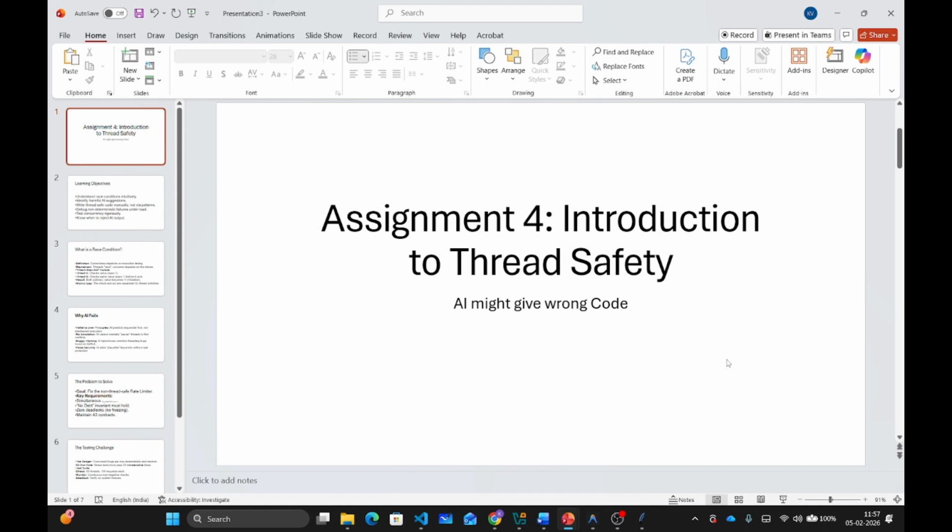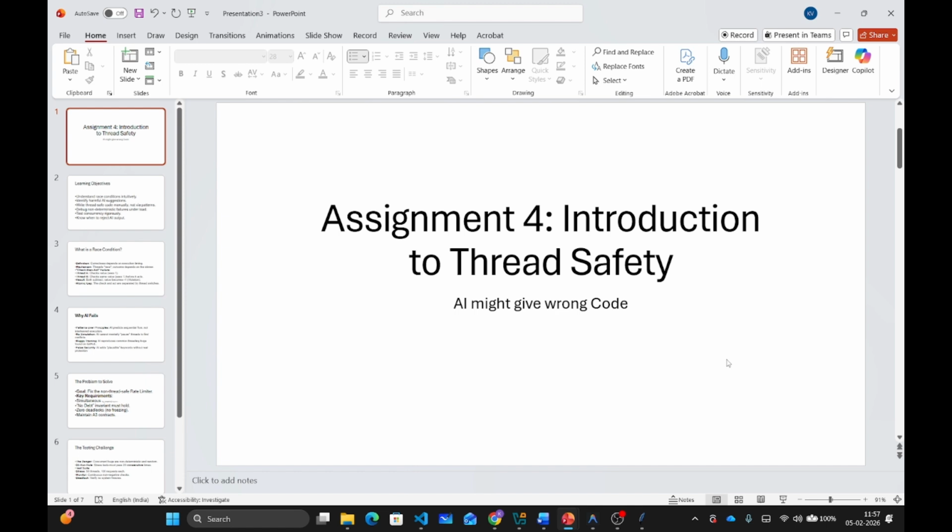Let me start this assignment by giving you a critical warning. AI will give you wrong code in this assignment. This isn't a maybe, this is a certainty. AI tools like ChatGPT, Copilot, Gemini, Google's Anti-Gravity, all of them fundamentally cannot reason about concurrent execution. They see code as sequential statements. They don't understand what happens when two threads execute the same code simultaneously.